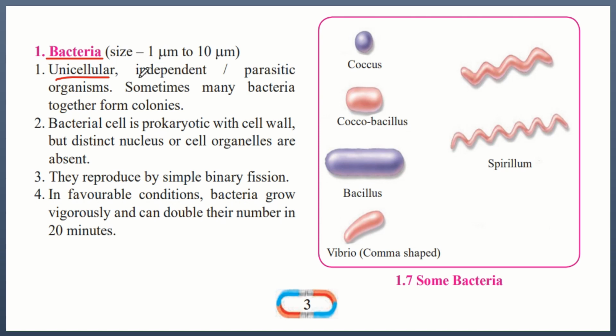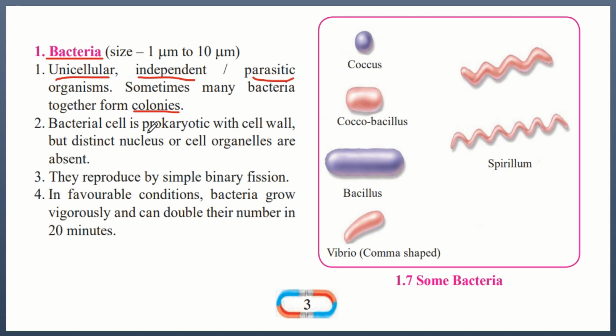So the way that they get their nutrition is either they are independent, that is, they can get their nutrition by themselves, or parasitic, that is, they get their nutrition by taking it from other organisms. Sometimes many bacteria together form colonies. So when each bacteria divides and divides, they make many cells, and these cells are independent bacteria that together form colonies.